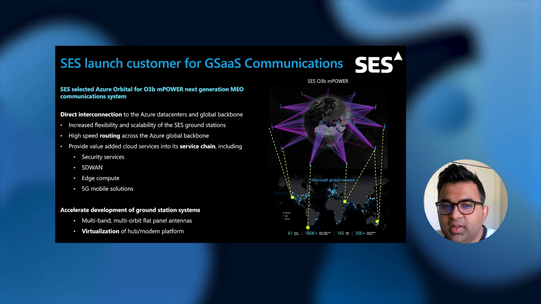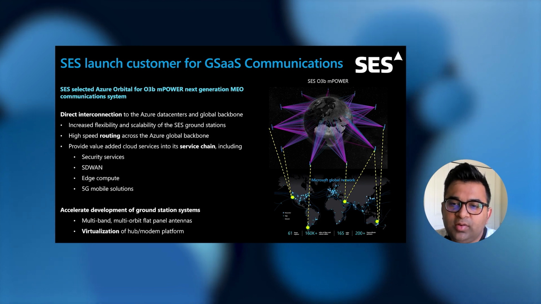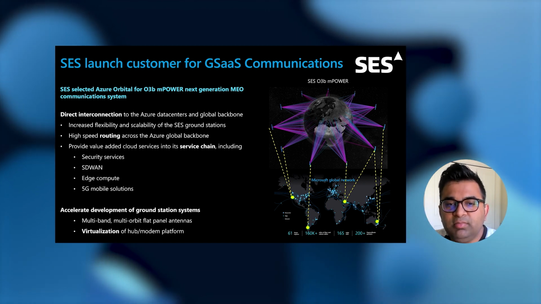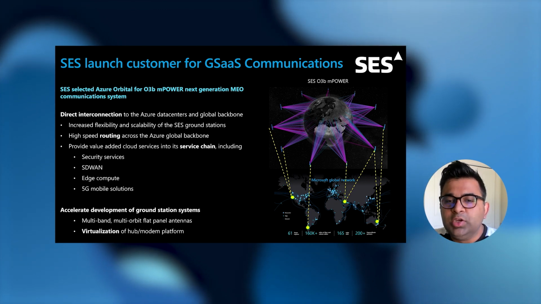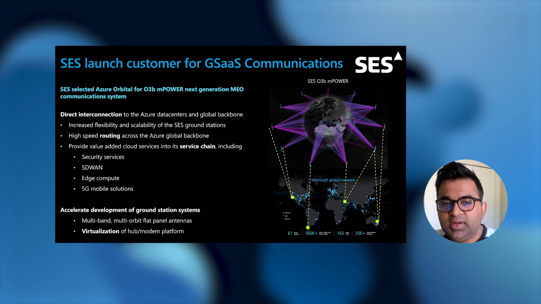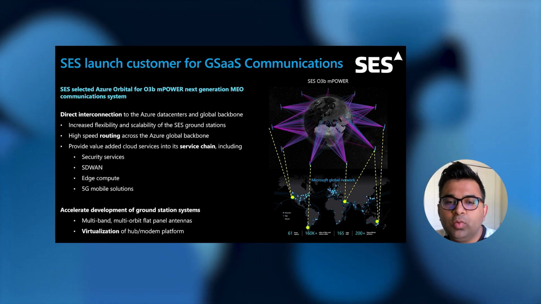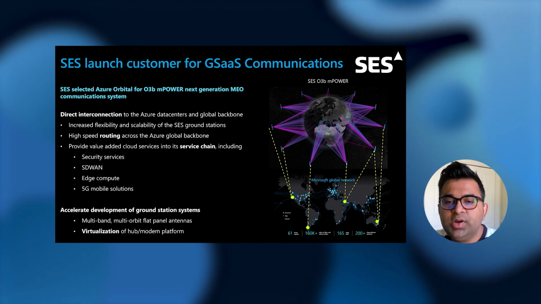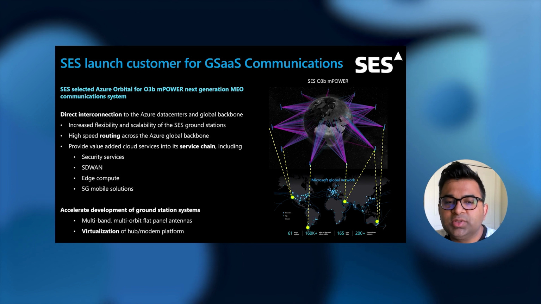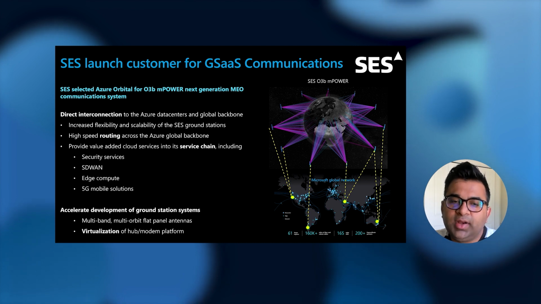SES is one of the largest satellite connectivity providers in the space industry today. We are happy to share that SES has selected Azure Orbital to augment their ground network needs for their next generation MEO constellation mPOWER. As part of this, we will be co-locating new dedicated ground stations in our data centers, in addition to interconnecting their existing ground stations with our global backbone network. SES will leverage our global backbone network to route their traffic globally and use Azure Orbital services to provide multiple managed services built on top of our platform to their customers.